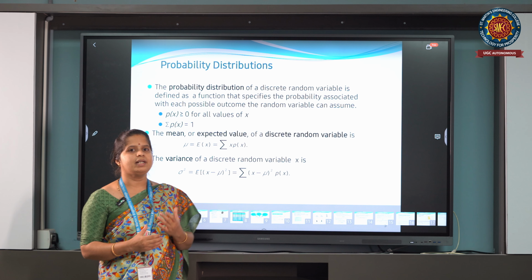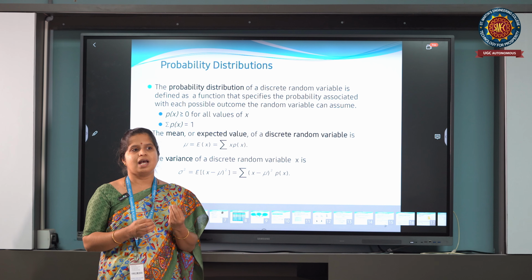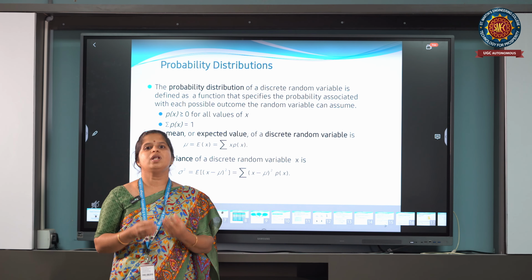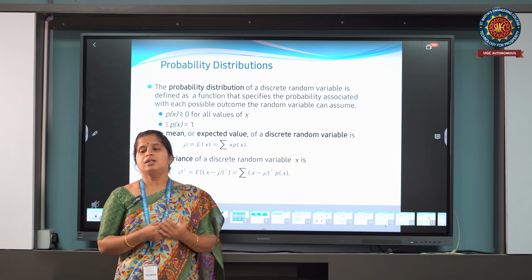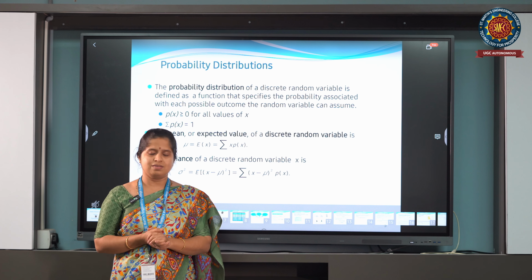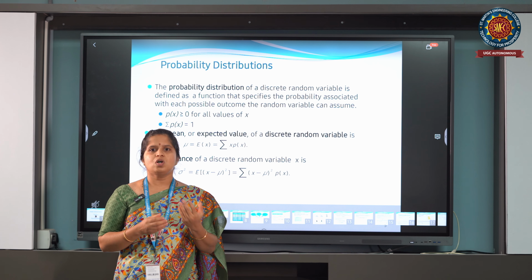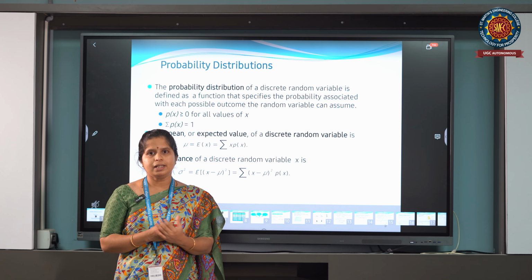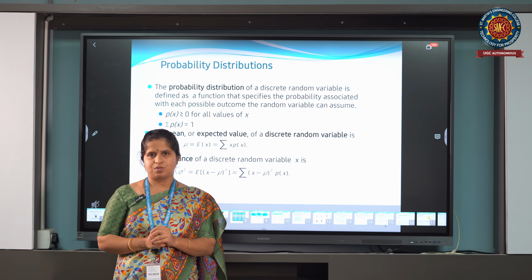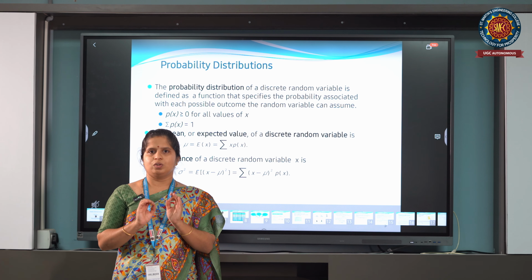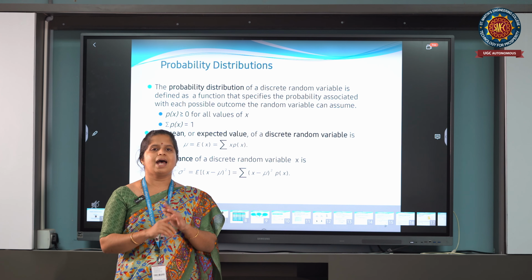Then what is a probability distribution? A probability distribution is again a function which assigns the probability values for each outcome of the experiment. Suppose my experiment is tossing two coins simultaneously. My sample space contains 4 outcomes. So, what is probability? Probability is the number of favourable outcomes divided by the total number of outcomes. So, getting both heads is 1 by 4 because we have only one outcome with both heads.